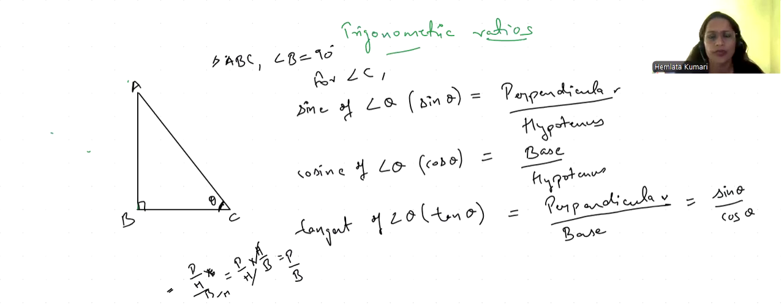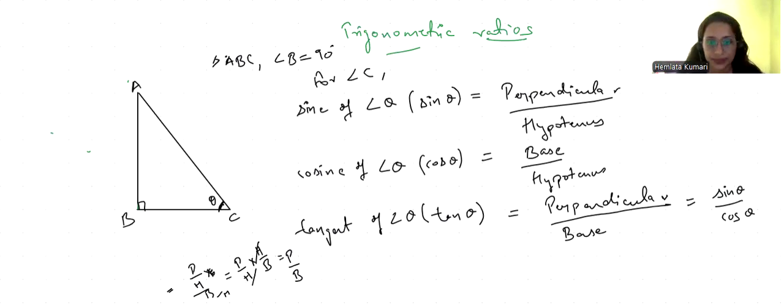Now, what if I do the reciprocal of these ratios? What if I do the reciprocal of sine theta? We have another three trigonometric ratios, which are the reciprocal of sine theta, cos theta, and tan theta.